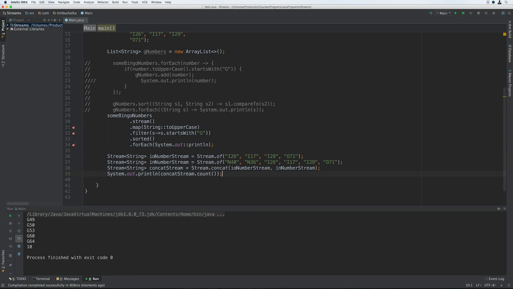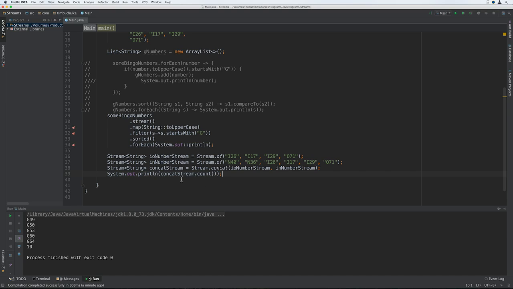Alright, so right now our stream contains duplicate numbers, but we can remove them using the distinct method, which uses the equals method to determine which objects are duplicates. So in this case, the stream contains string objects, so the method's going to use the String.equals method for comparison purposes. And we're going to chain the distinct and the count operations together so that we're printing out the number of items that remain after the duplicates are removed.